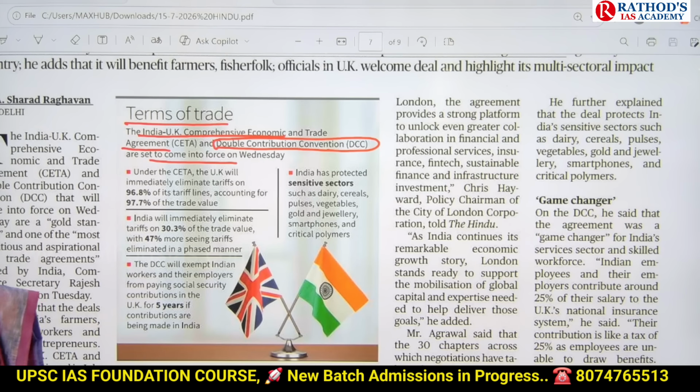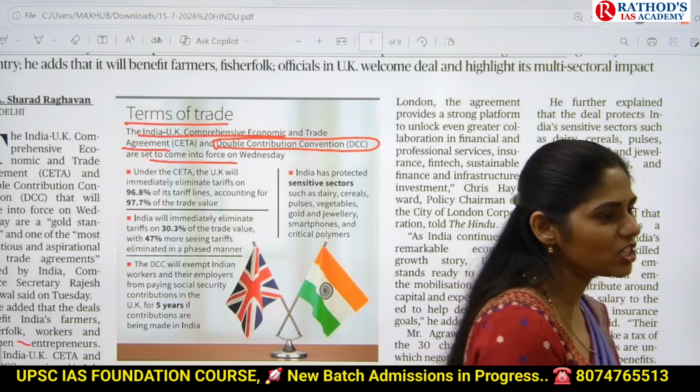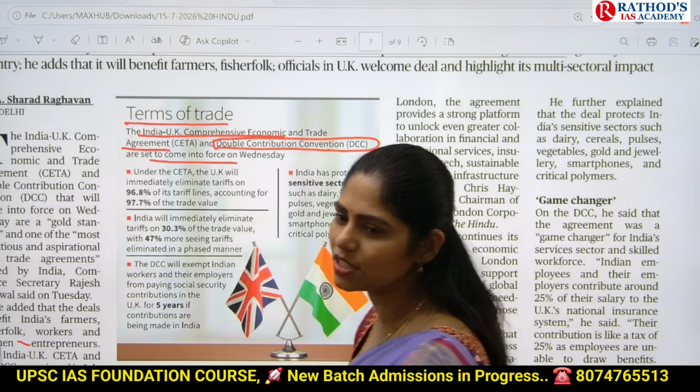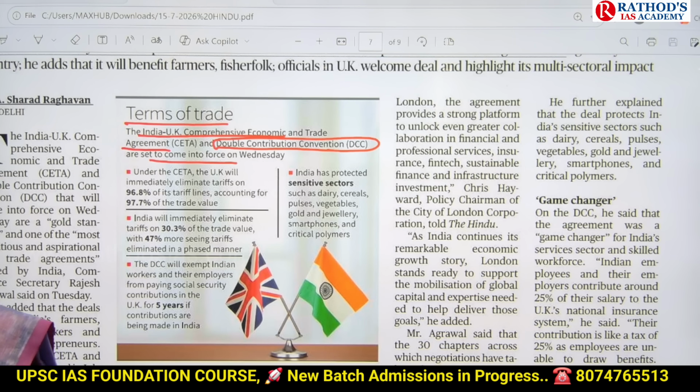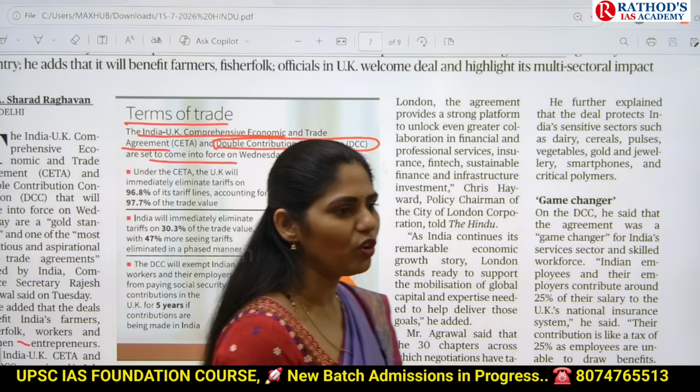How can UPSC ask a question in prelims? Recently, Double Contribution Convention is in the news. It is signed between option A, India-US, India-France, India-UK, India-Australia. That is one type of question. The second type of question is, recently Double Contribution Convention is in the news, what is it?